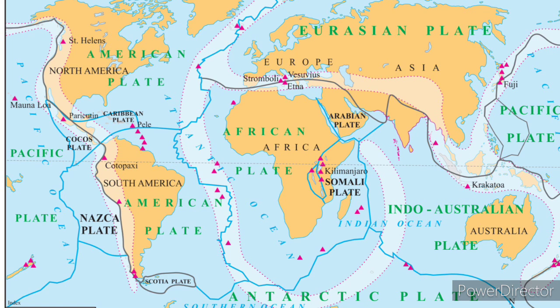Now, I want you students to look at figure 2.18. Study this figure very well. The red dotted line shows the earthquake zones while the red triangles represent volcanoes. And the blue line passing over the map shows plate margins. If you study this map properly, you will understand that plate boundaries are directly related with earthquakes and volcanoes.